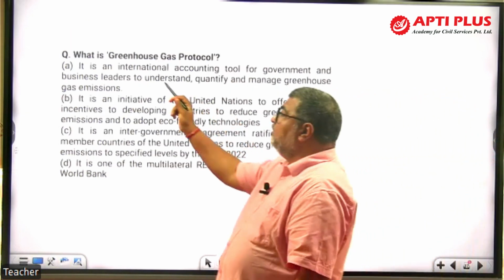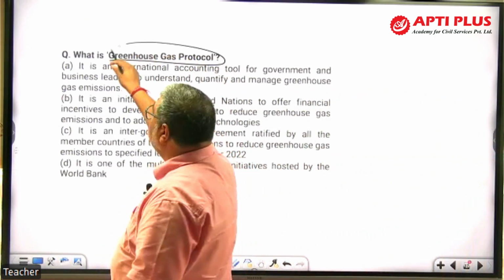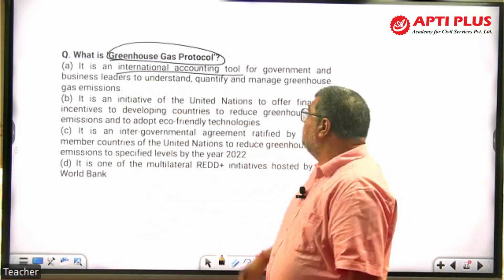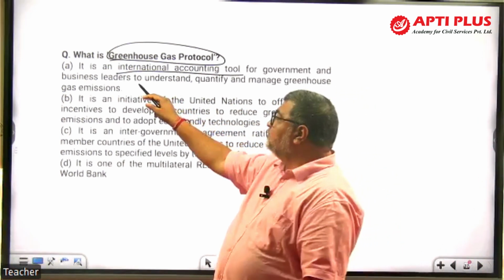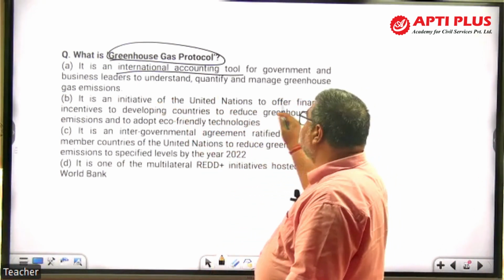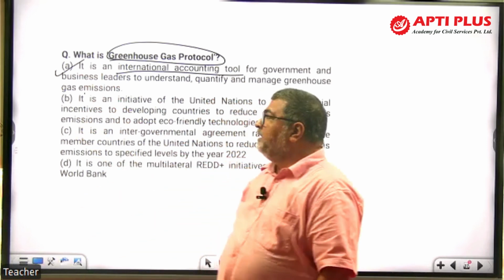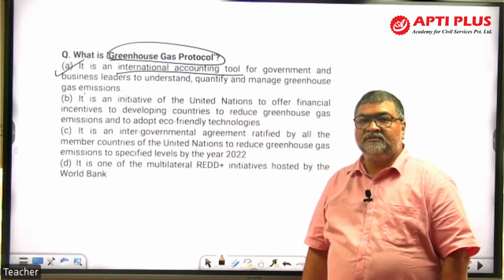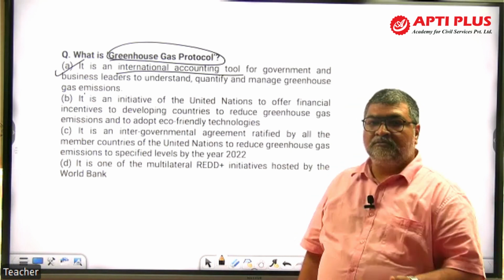Then again, see, what is the greenhouse gas protocol? It is an international accounting tool, right, for government and business leaders to understand, quantify, and manage greenhouse gas emission. A is the answer. Accounting tool, carbon emission.